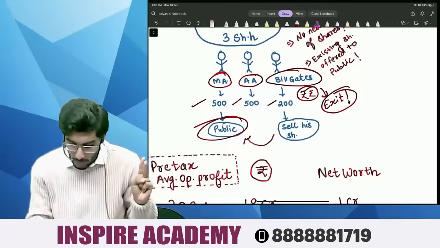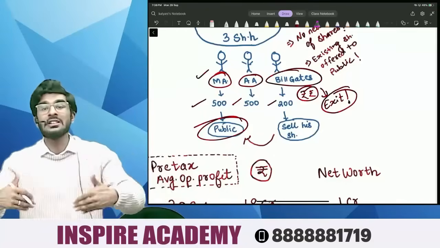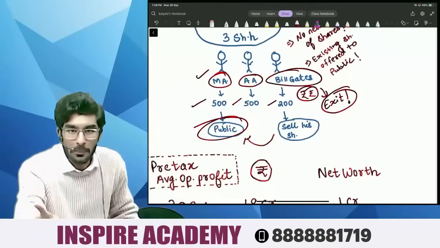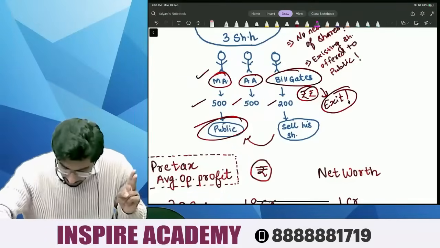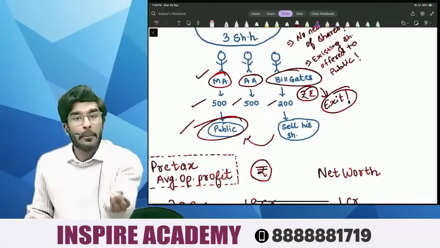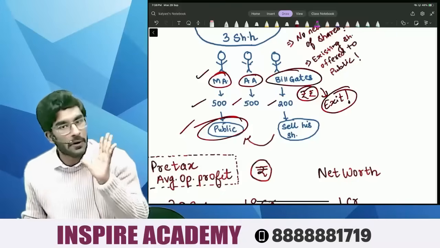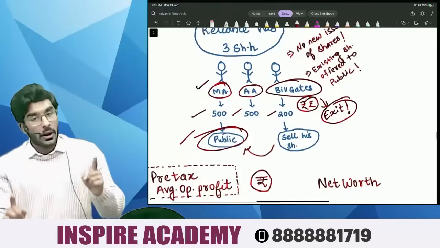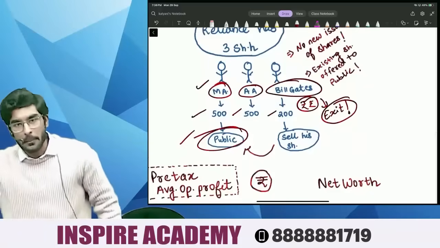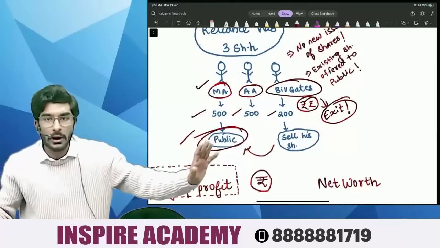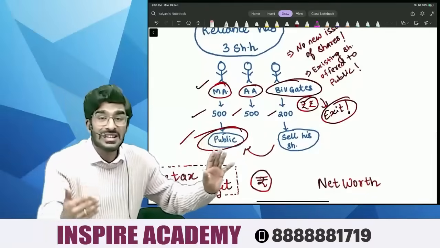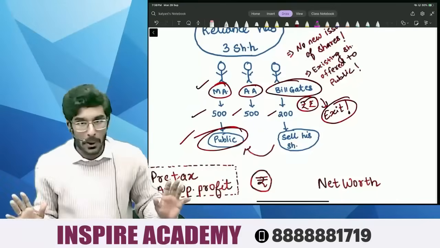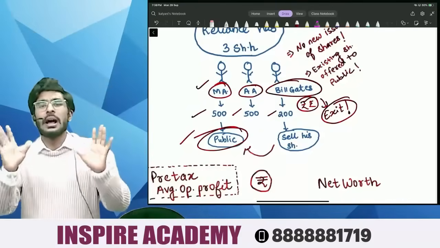Number two, don't you think Mukesh Ambani's dream of making sure that shares are held with the public will also be fulfilled? And number three, the public will also get the shares of Reliance. So people, again I will revise. Number one, Bill Gates wants to get an exit. Bill Gates wants to sell his shares. Mukesh Ambani wants his shares to be listed on stock exchange. Mukesh Ambani wants his shares to be held by the public. Public also wants Reliance shares.